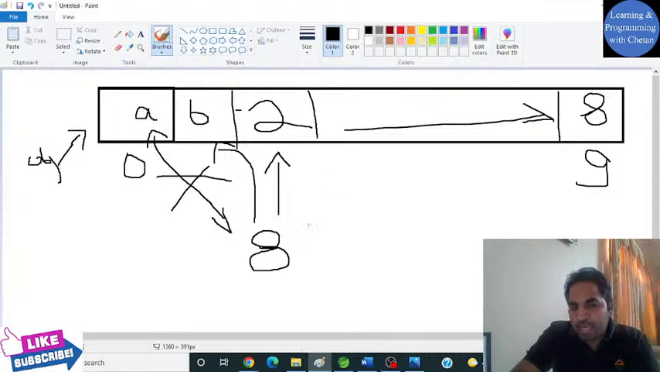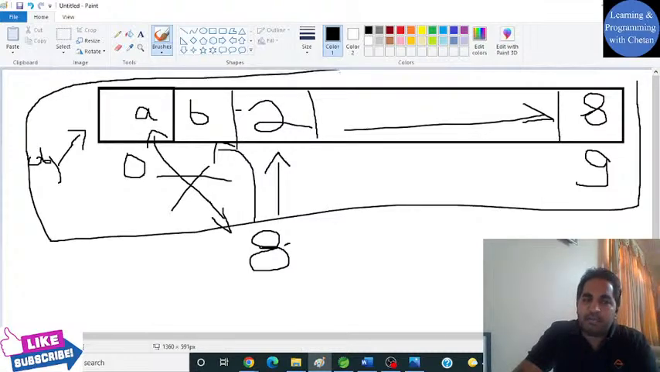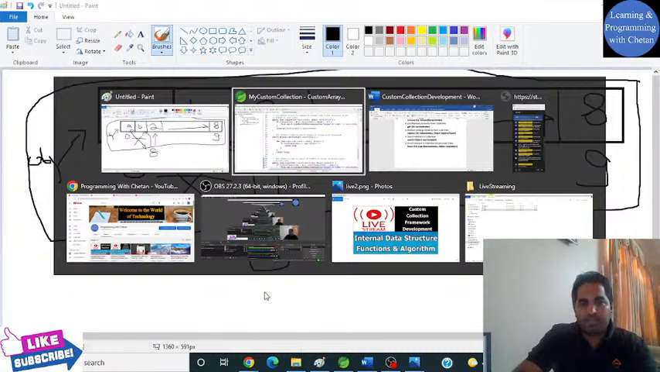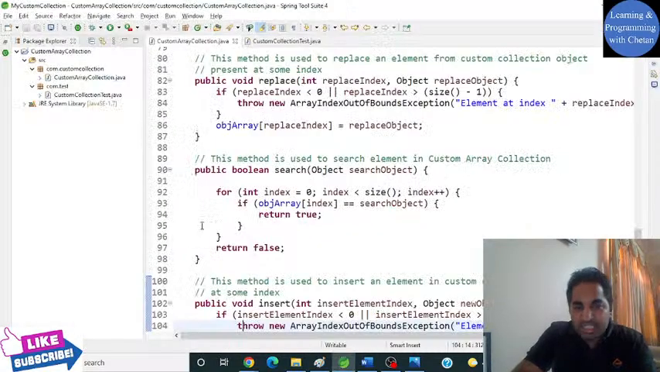Keeping this concept in mind, we will iterate and check all the elements until we find it, till the size of our collection. So that's what you can see.